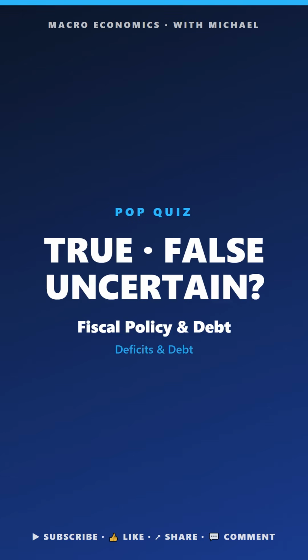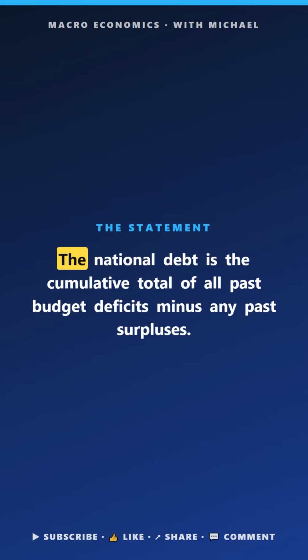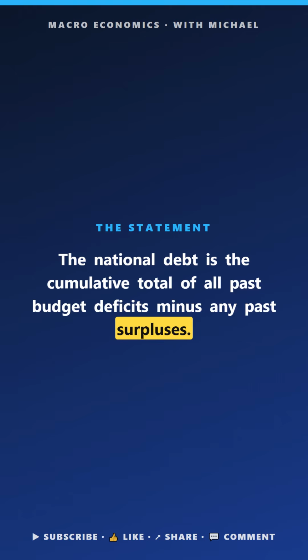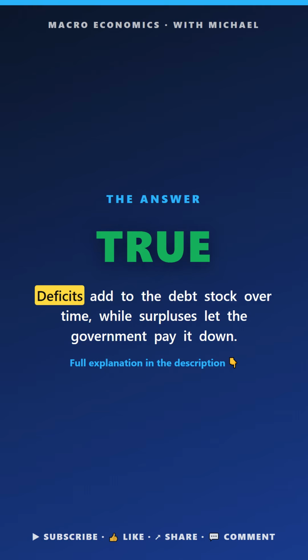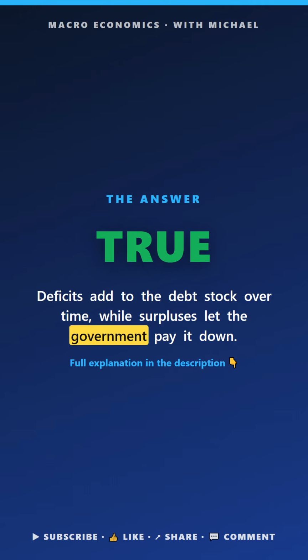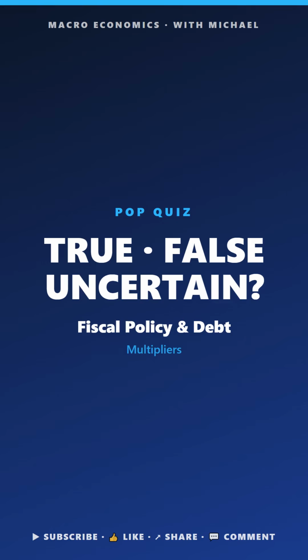Macro pop quiz. Fiscal policy and debt. True, false, or uncertain. The national debt is the cumulative total of all past budget deficits minus any past surpluses. The answer is true. Deficits add to the debt stock over time, while surpluses let the debt shrink.